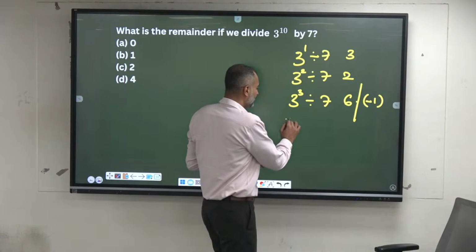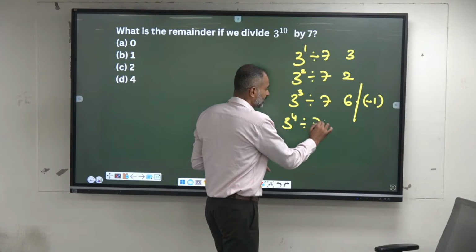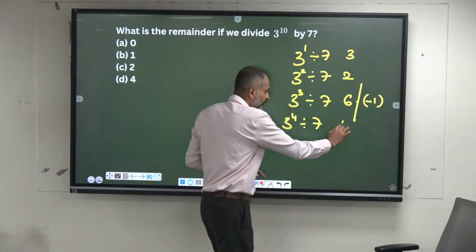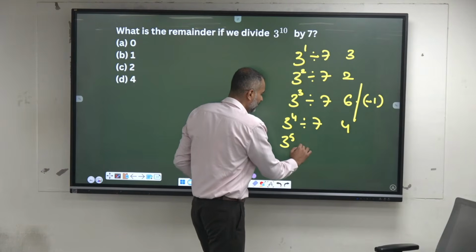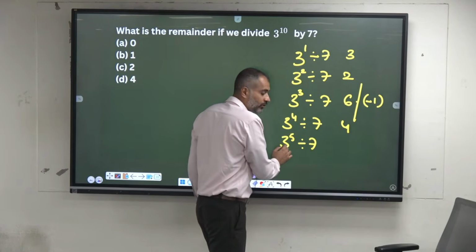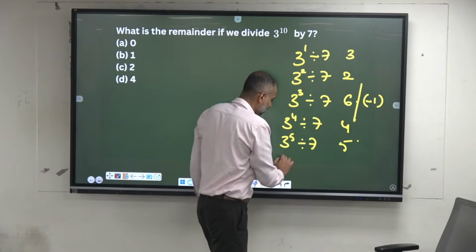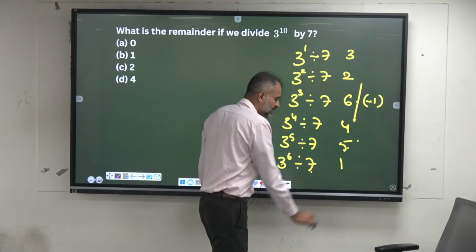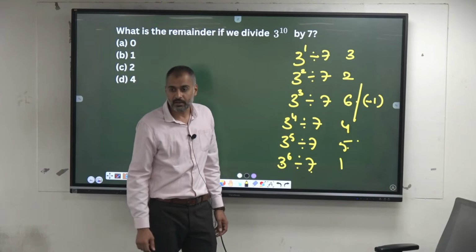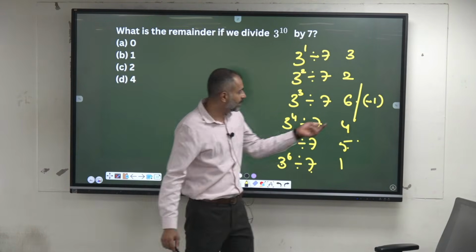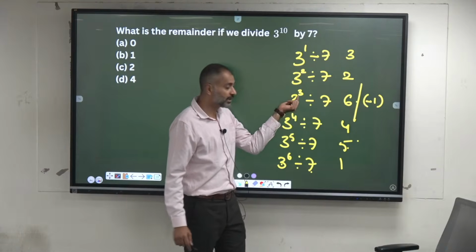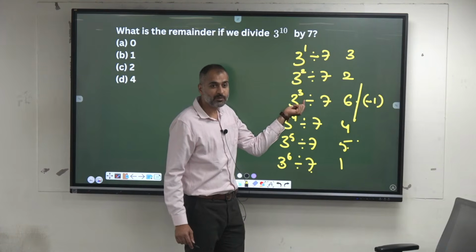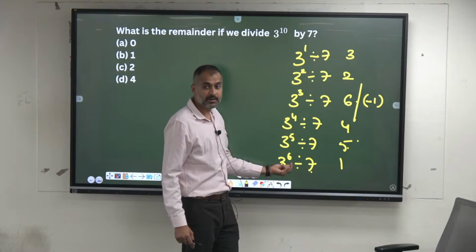Look here. 3 power 4 when you divide by 7, remainder is 4. 3 power 5 when you divide by 7: 4 into 3 is 12, remainder is 5. Again 3 power 6 when you divide by 7: 5 into 3 is 15, 15 divided by 7, remainder is 1. Understood? If you are getting minus 1 for 3 cube, when do you get plus 1 for 3 power 6? Double.